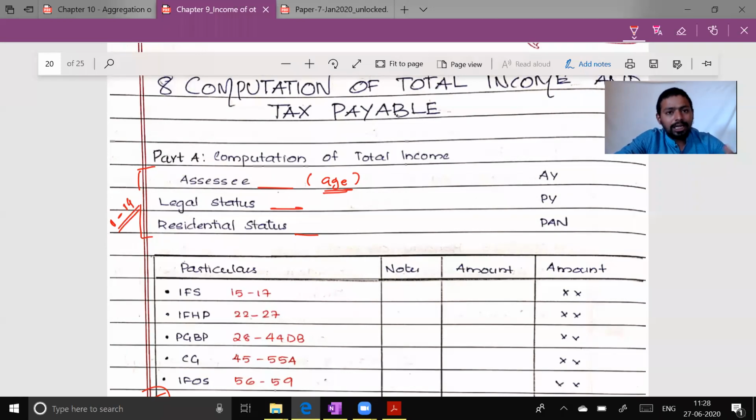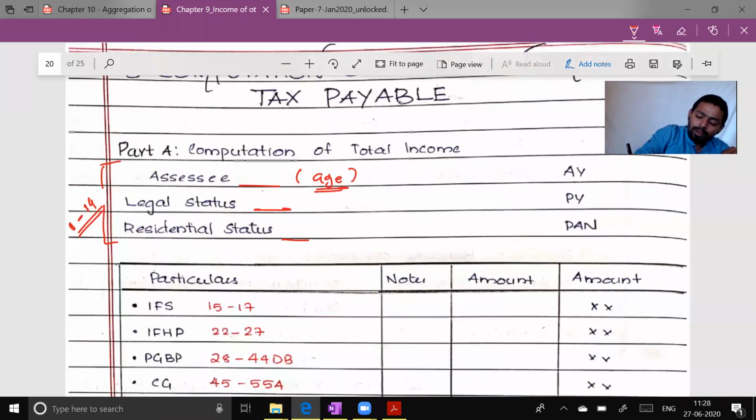Then legal status, then residential status, then AY, PY, PAN. Right now we are studying for AY 2021, PY 1920, and PAN dash. So this is how the format should look.